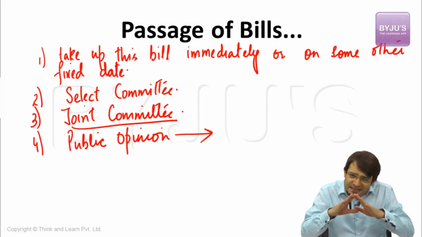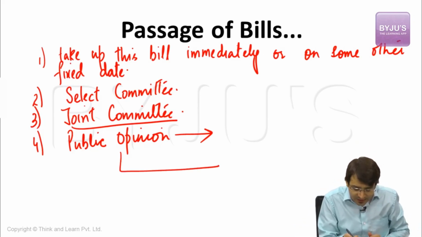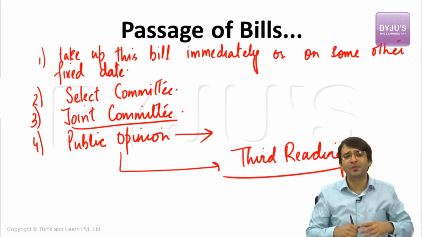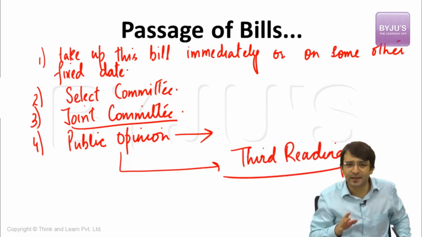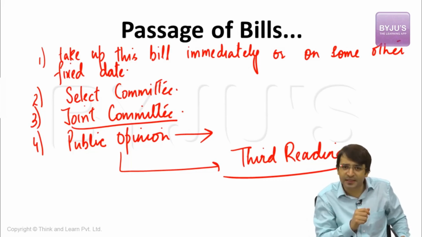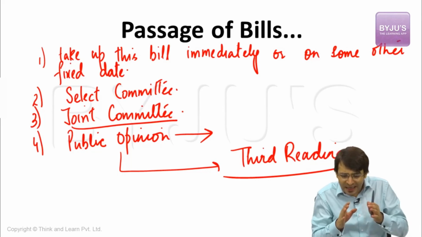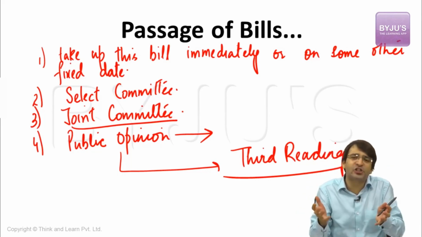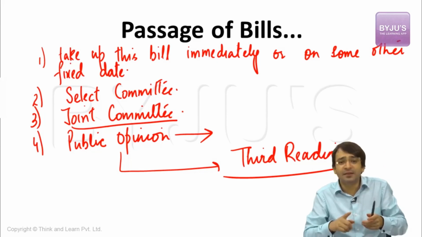And once this committee stage is over, ultimately, we enter into the third reading of this bill. This third reading is a mere formality. Why is it a mere formality? Because in the first reading, this bill was presented. In the second reading, this bill was dissected and sufficiently amended, if that was required. Ultimately, what is going to be the final shape of this bill? This final shape was given to this bill in the second reading itself. Now, the third reading is a mere formality.